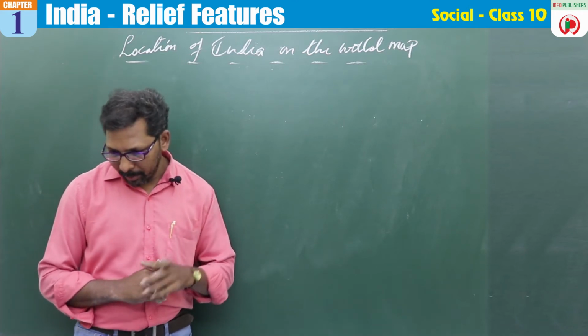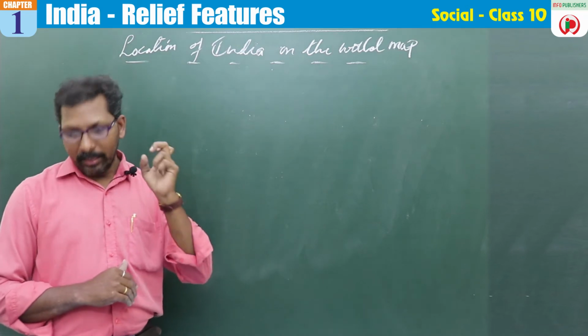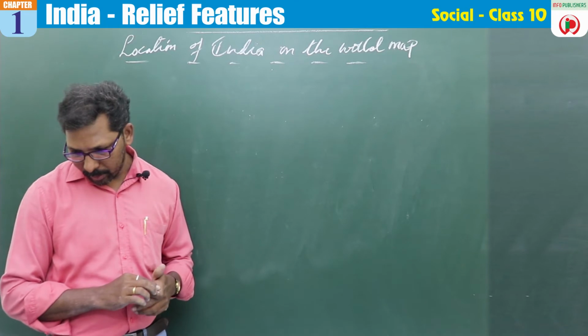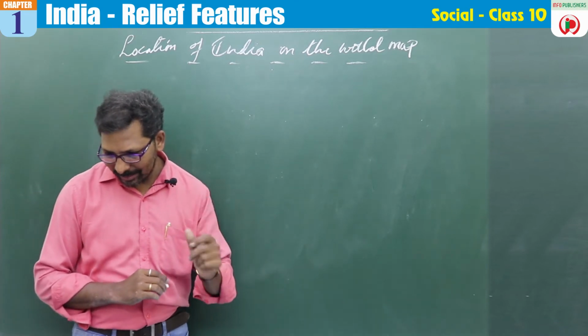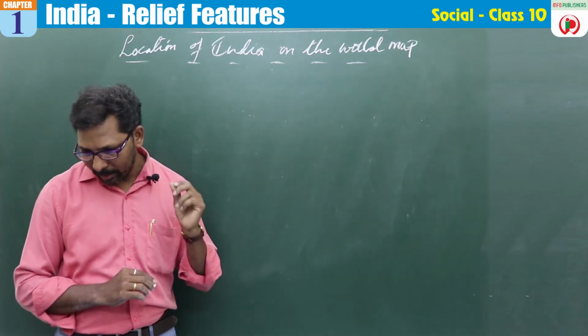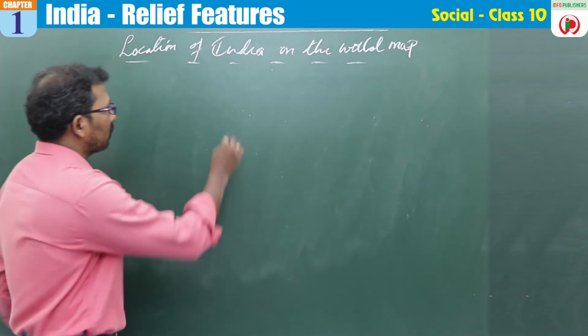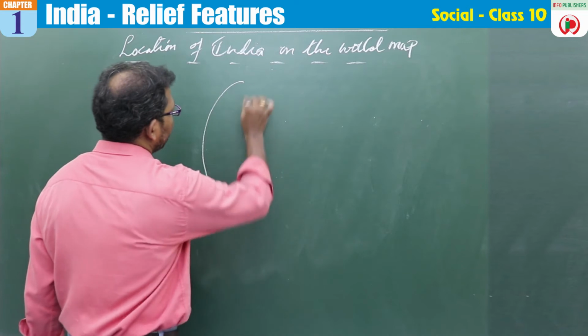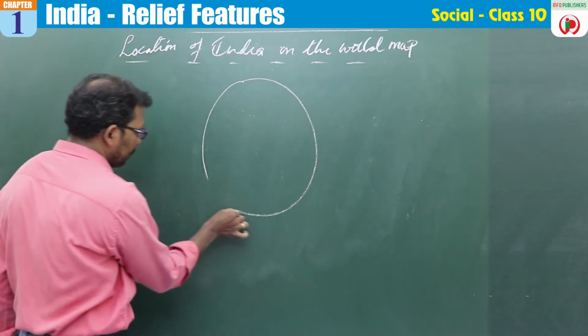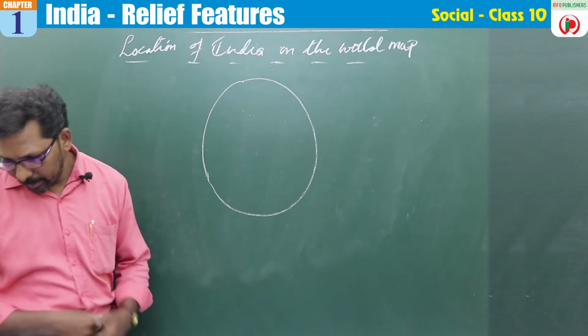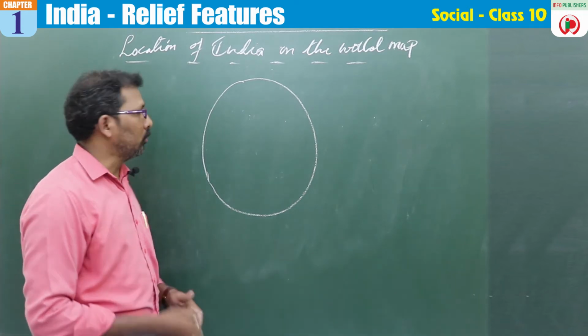The country mainland lies between 8 degrees north and 50 degrees north longitude and 68 degrees south and 9 degrees east longitude. Okay, so let us draw a globe over here. So it says 8 degrees and 50 degrees longitude.